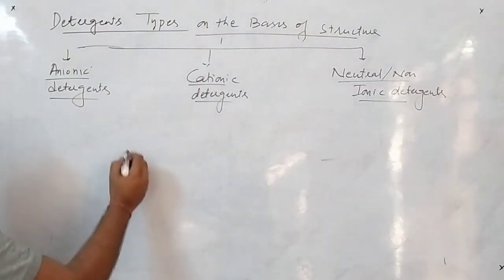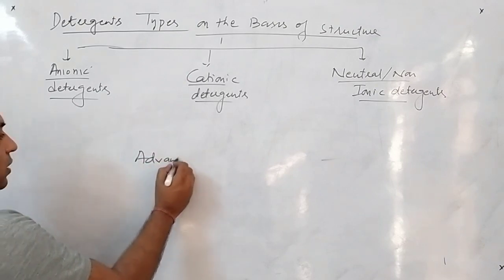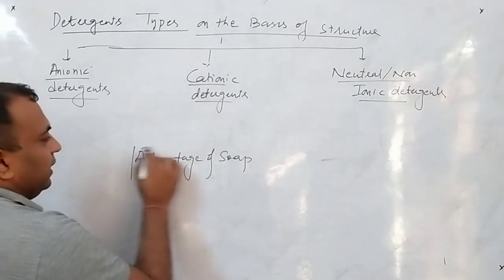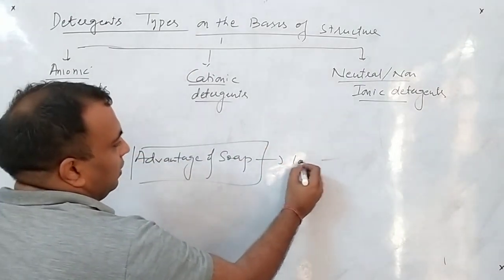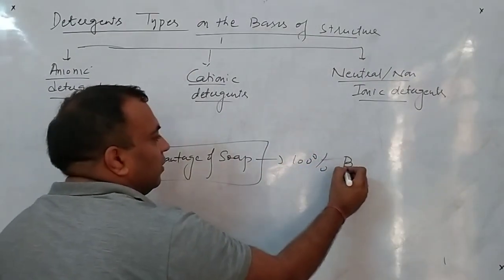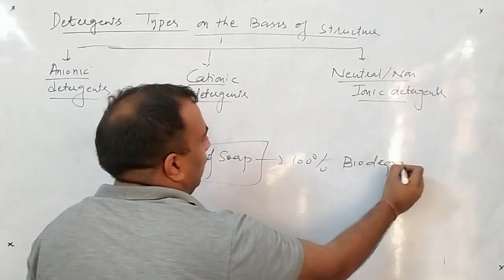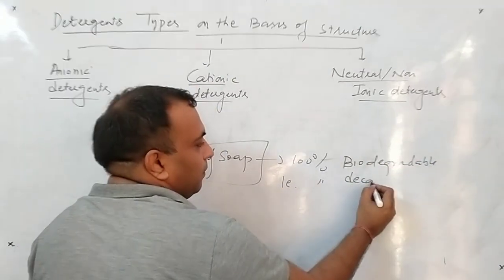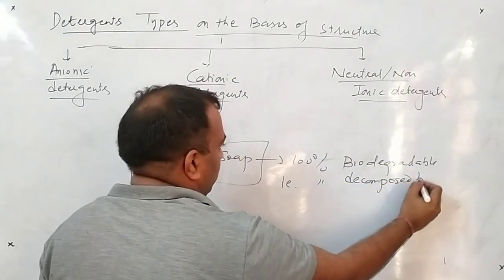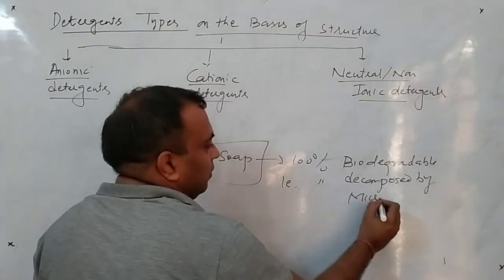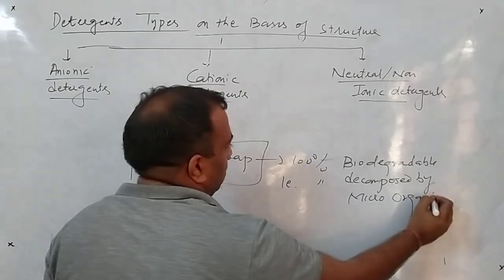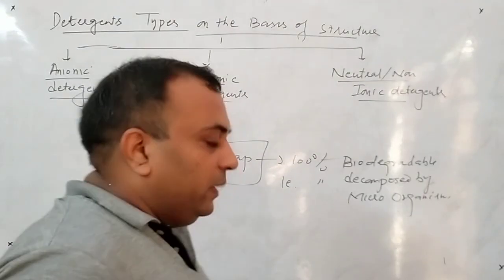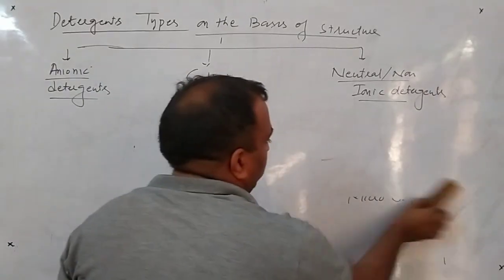Before I start this, I want to tell you one more thing, that is the advantage of soap. What is the advantage of soap? There is only a single advantage, that soaps are 100% biodegradable. That is, they are 100% decomposed by microorganisms. That you have to remember in your mind. So come back to the main topic, that is we have to classify the detergents.